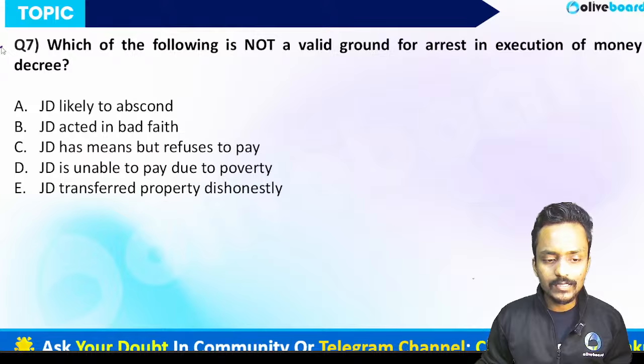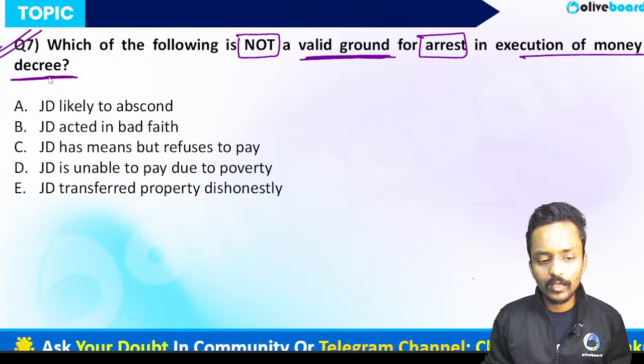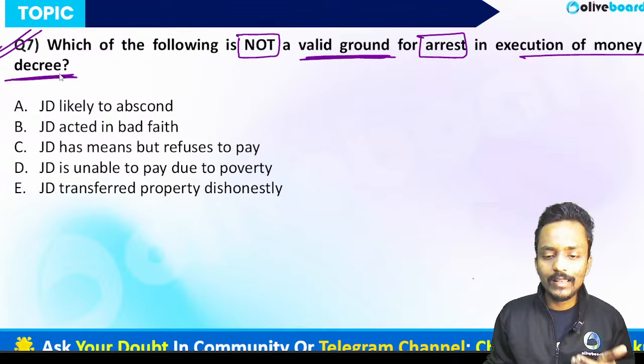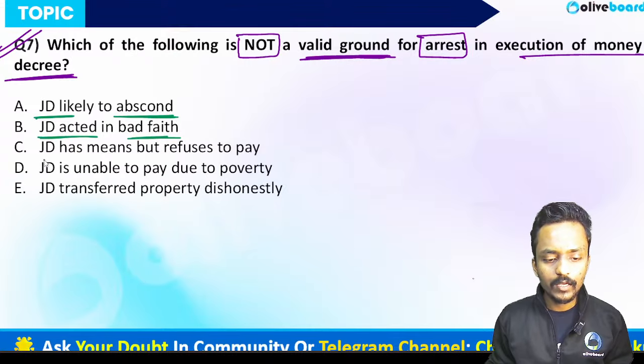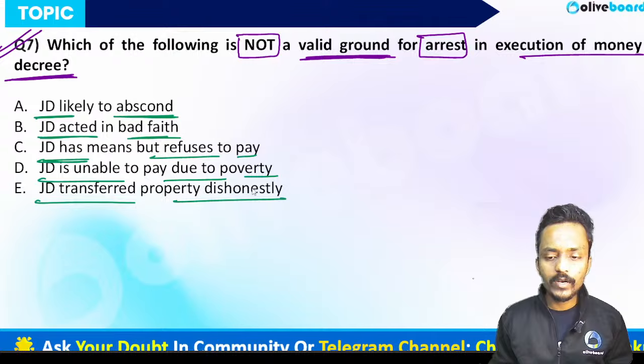Now we have question number 7, which is on our screen. This question is saying: which of the following is not a valid ground for arrest in the execution of a money decree? So at the time of executing the money decree, let me know which of the following grounds is not valid for arresting the judgment debtor. The statements are: the judgment debtor is likely to abscond, the judgment debtor has acted in bad faith, the judgment debtor has the means but refuses to pay, the judgment debtor is unable to pay due to poverty, and the judgment debtor transfers the property dishonestly.